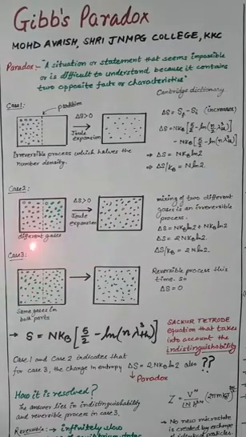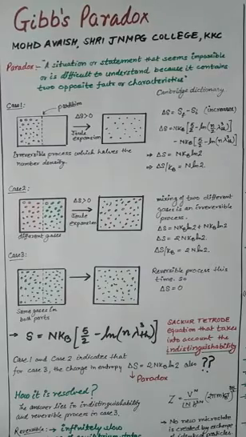Now, let us see case 3, which is entirely different from the previous two cases. How is it different? Again there is a partition, but now both the left and right portions contain the same identical, indistinguishable molecules. Again they are allowed to go through the Joule expansion, that is, I remove this partition, and the left-hand side molecules spread over the whole volume and the right-side molecules also spread to the whole volume of the container.